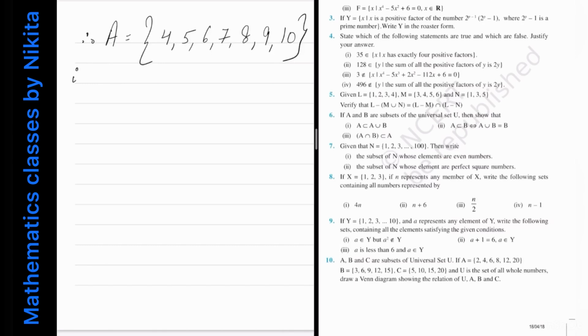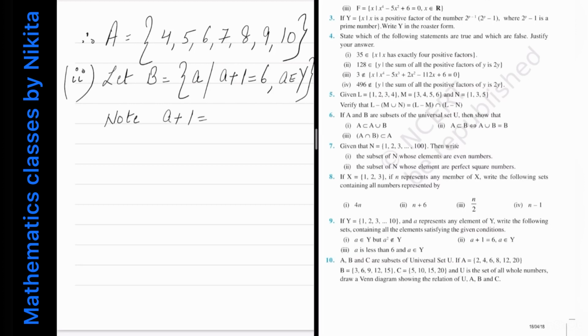Now the second part. So for second part, I am letting the set B as that it contains all those A such that A plus 1 is equal to 6 and A is coming from the set Y. Now note that the condition is given that A plus 1 is equal to 6, and this is what? This is a linear equation in one variable and the variable is A. So from here you get that A is equal to 5, and therefore there is only just one element which satisfies this condition. So therefore B will be equal to singleton 5.